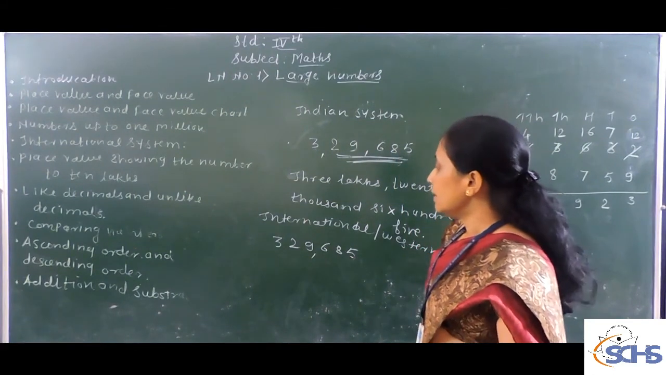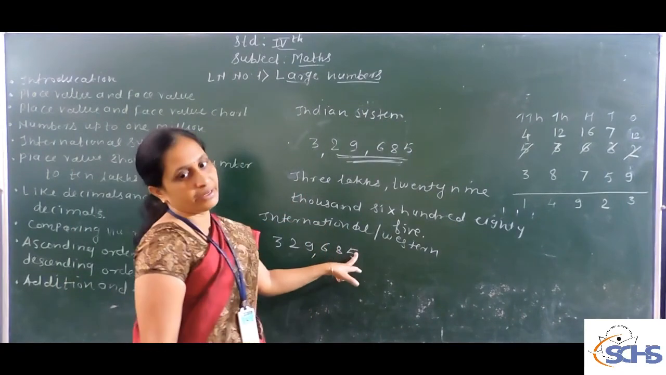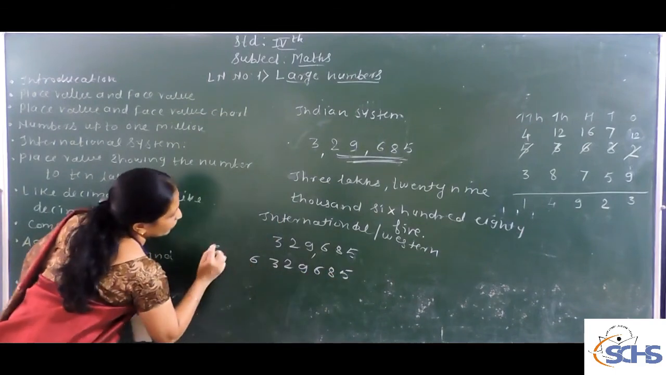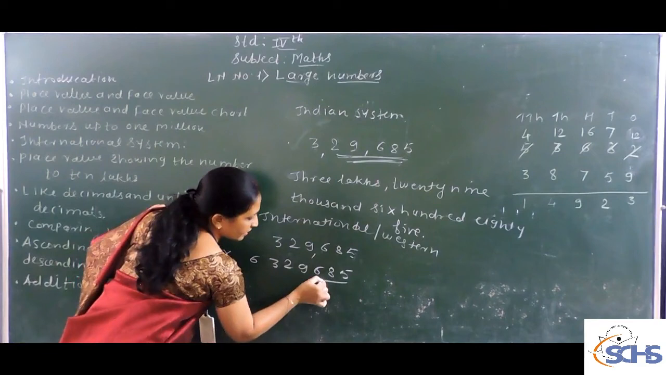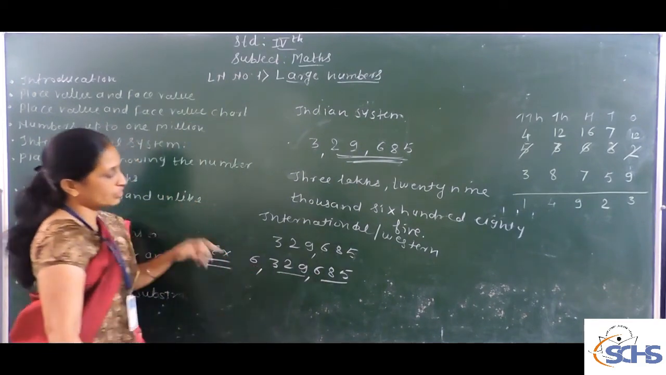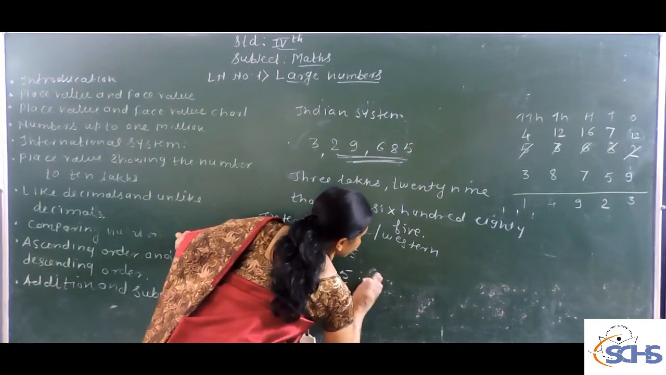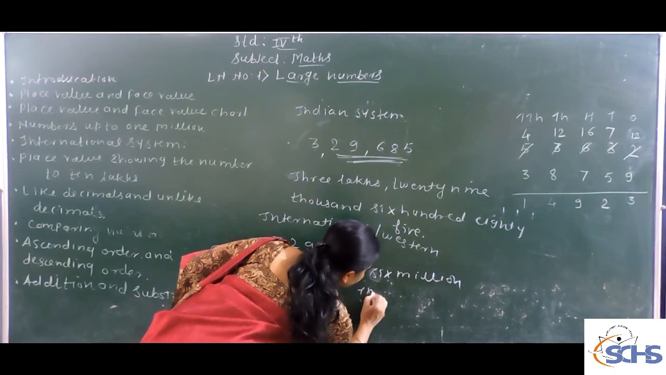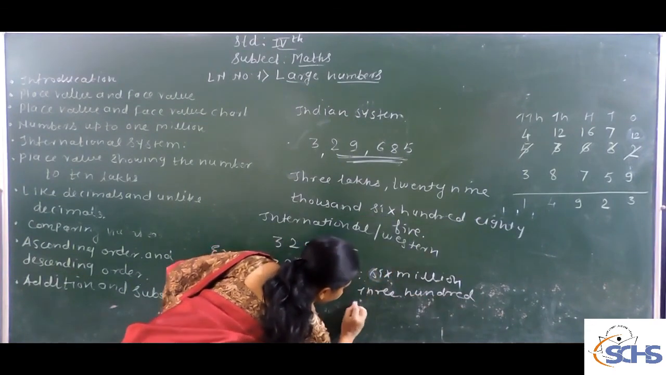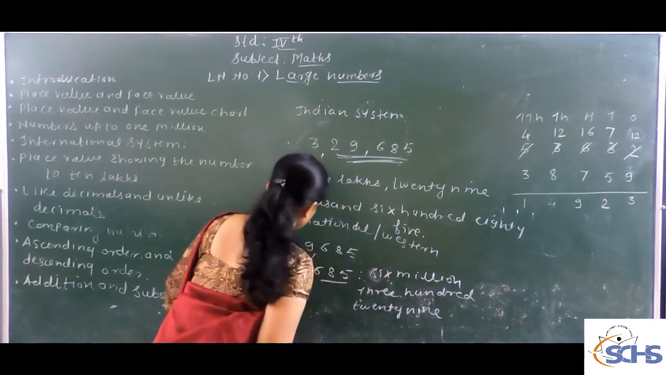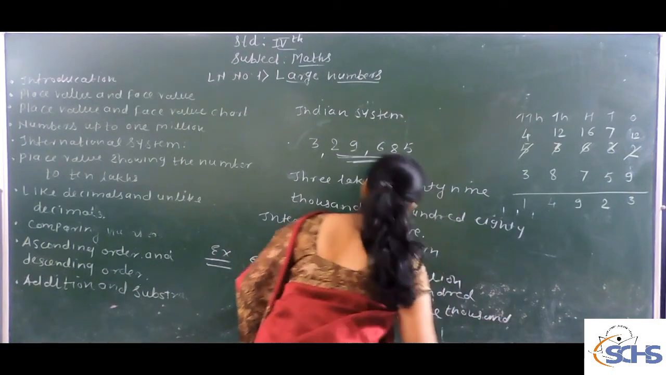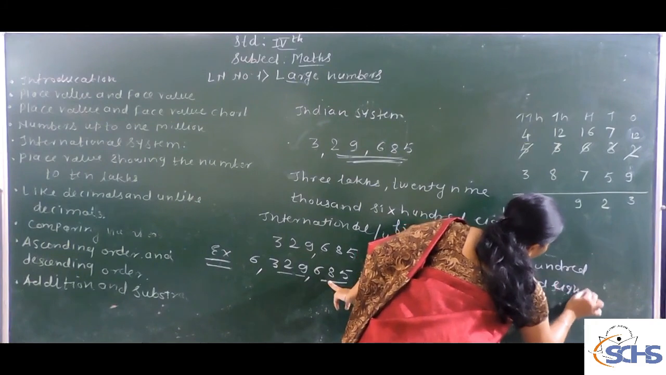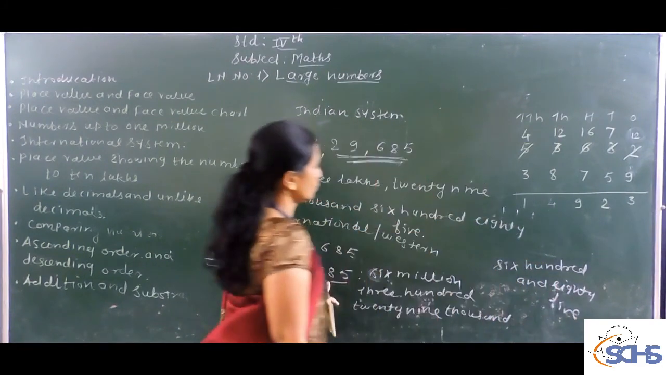So you read this number as 329,685. If you extend this number like this, after 3 digits there is a comma, and again after the next 3 digits. So you read it as 6 million, 329 thousand, 685. This way you are going to read this number.